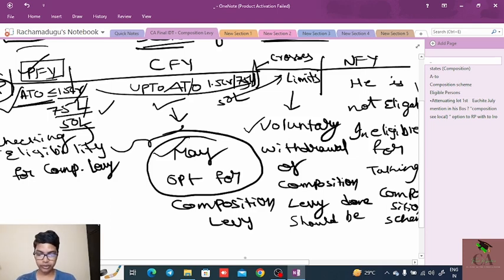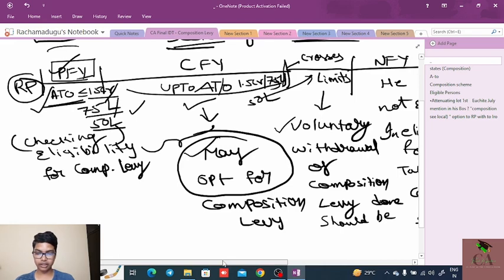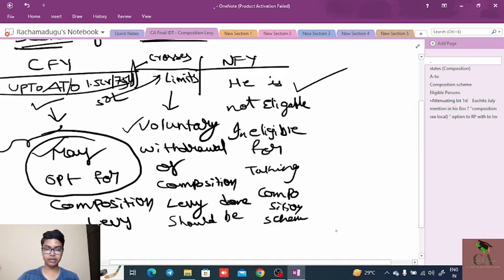If he is required to take the ITC, he should not opt for the composition scheme. If opting, he needs to intimate before the commencement of the current financial year. For eligibility, he needs to take the aggregate turnover of the previous financial year and the aggregate turnover of the current financial year in order to take the composition scheme. Next, once his turnover crosses 1.5 crore, 75 lakhs or 50 lakhs, he may voluntarily withdraw from the composition levy.